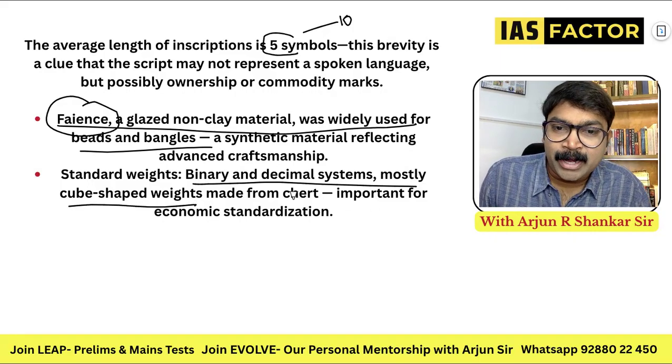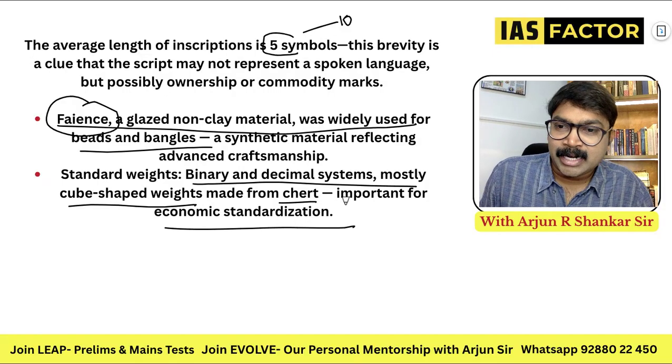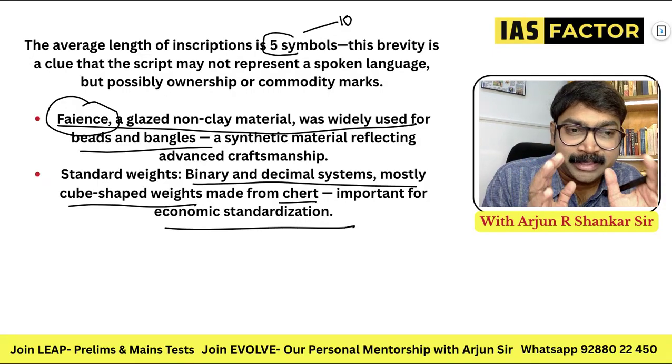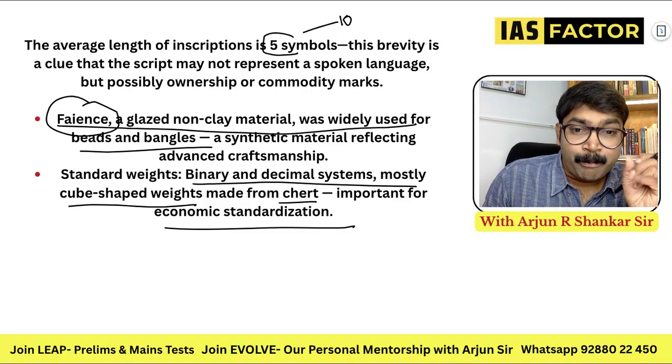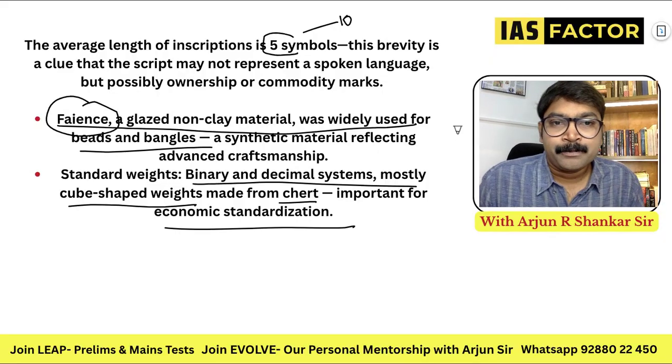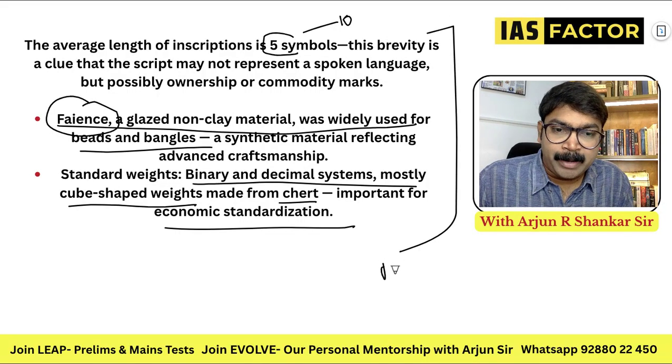Cube-shaped weights made of chert, important for economic standardization. So weights, measures, everything was standard. Cube-shaped weights and standard weights, where binary and decimal systems were also there. So these features can all be important for your MCQ.